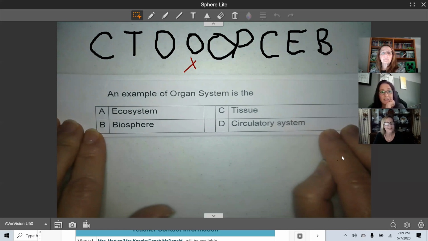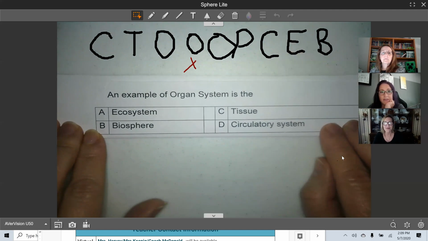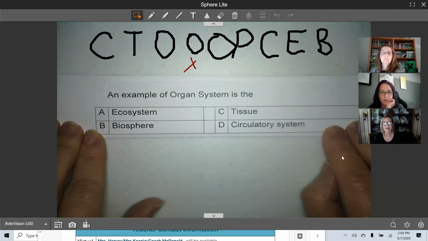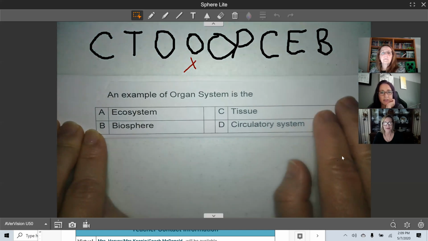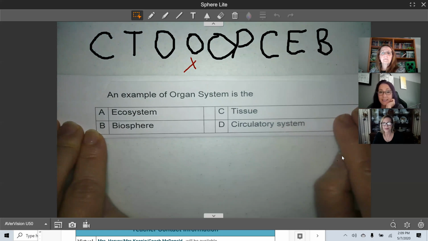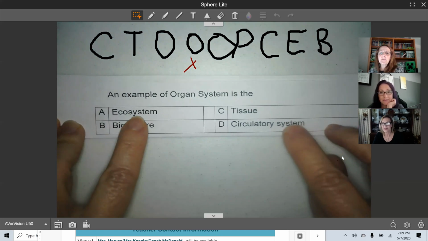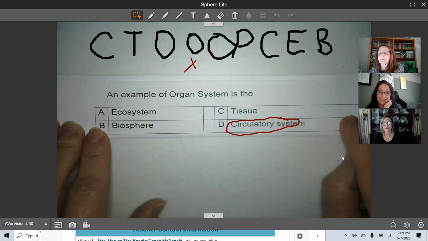So ecosystem, that's clear over here. Biosphere, that's clear over here. So we got a tissue, and then we have circulatory system. I would say it's circulatory system. It could be tricky because they both say system, so they'll need to take their time to pick the correct system.